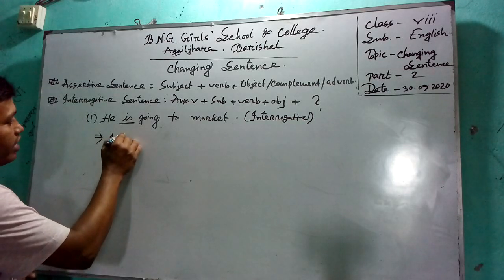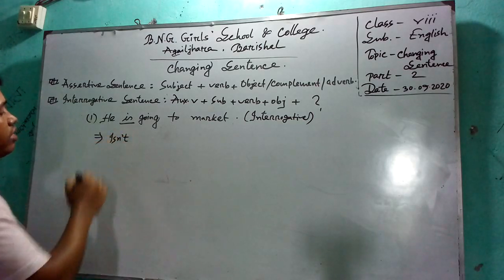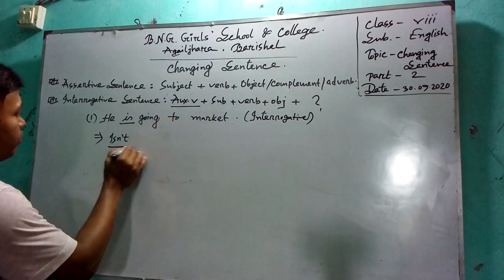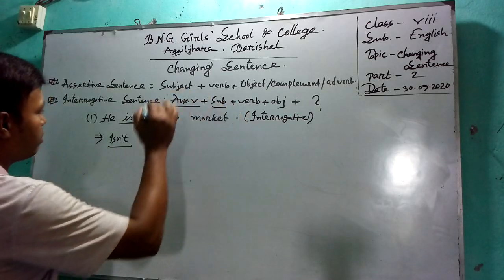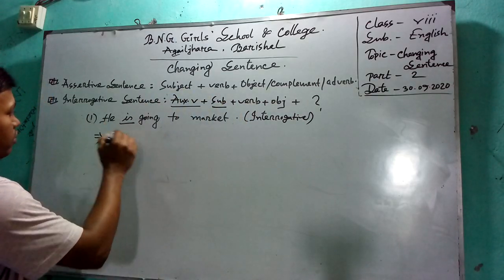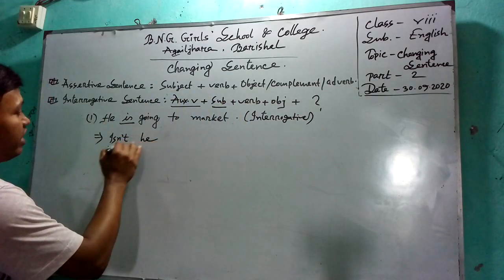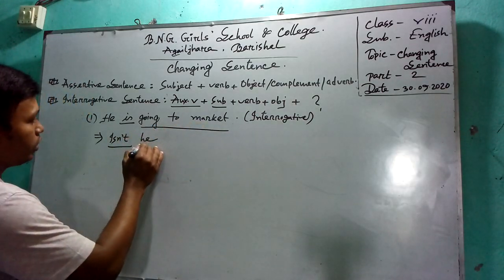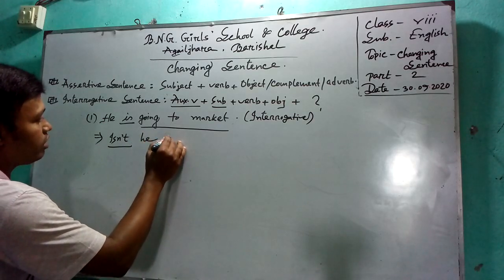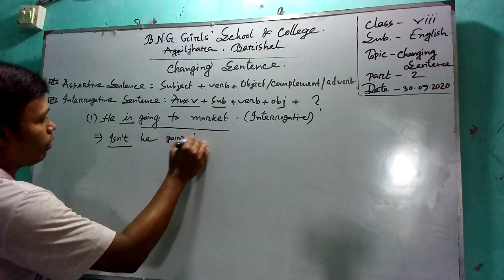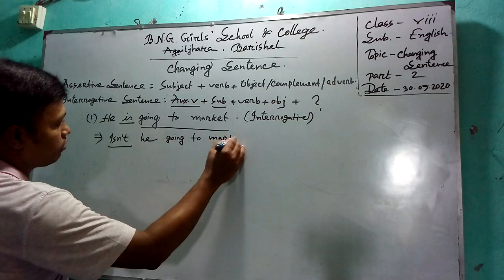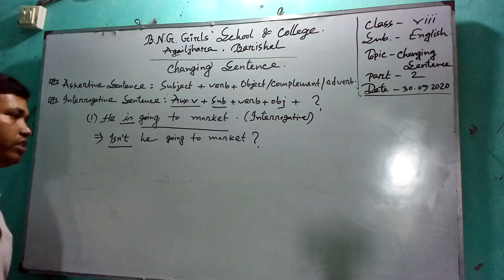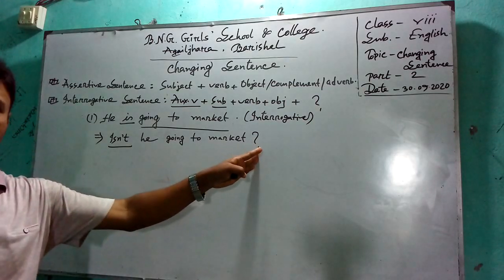So I can write: Isn't, auxiliary verb, then subject, he. Isn't he going to market? And at the end of the sentence you have to use the note of interrogation.